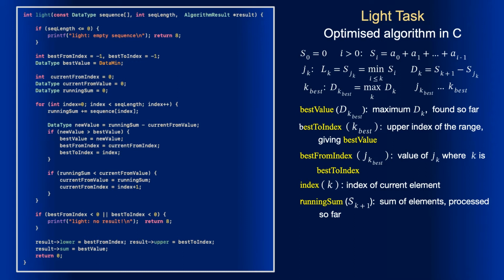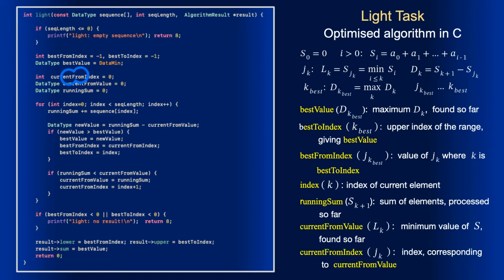Finally, we have two new variables missing in the dumb algorithm. Current from value, named Lk in the description of the algorithm. This is the minimum of all running sums processed so far. And current from index, named jk in the description of the algorithm.